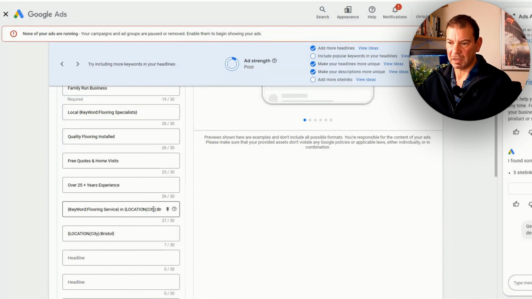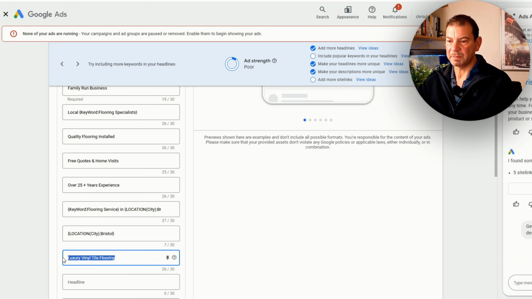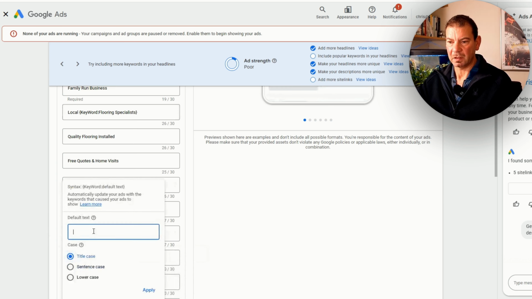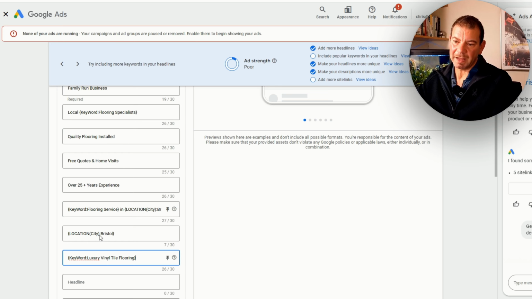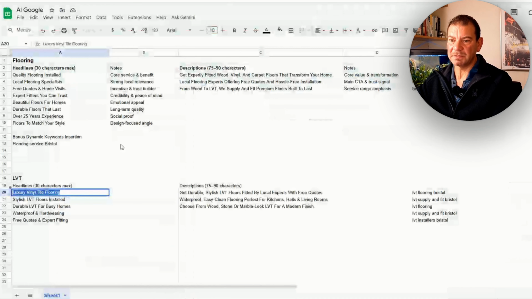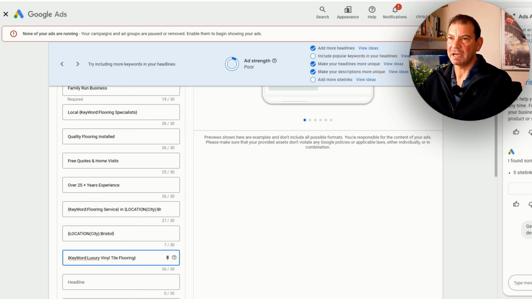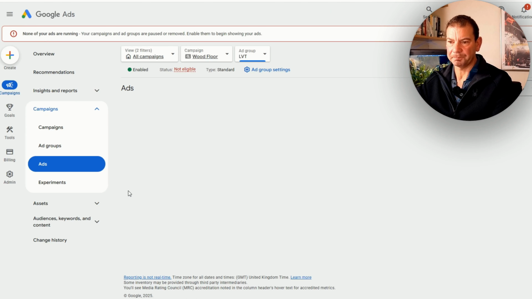So let's just build this out at the bottom. But what we're trying to do is make it relevant. So potentially what we want to do is put this in as a dynamic keyword insertion. So again, we're going to put that in, and then we're going to do the same, add it in, apply. And then again, as we build out the keywords that we're targeting, that will then change to make it more relevant. So we would update this based on the LVT headlines and descriptions that we have here. Now, what I want to do is come into the actual targeting itself. So if we come into the targeting, let's come out of here.